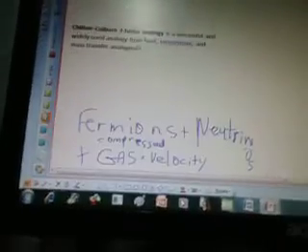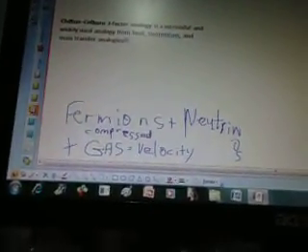Chilton-Colburn J-factor analogy is a successful and widely used analogy from heat, momentum, and mass transfer analogies. As you notice, there's a lot of things coming up about heat, momentum, and transfer, velocity, transfer rates of particles. So what comes up with this one is fermions plus neutrinos plus compressed gas equals velocity. Now that was in the alien message in line 17, and it comes up again on line 18Z. We'll be going into a little more detail of what type of formula we're going to need to get the fermions plus the neutrinos plus the compressed gas to equal the velocity of 5G.